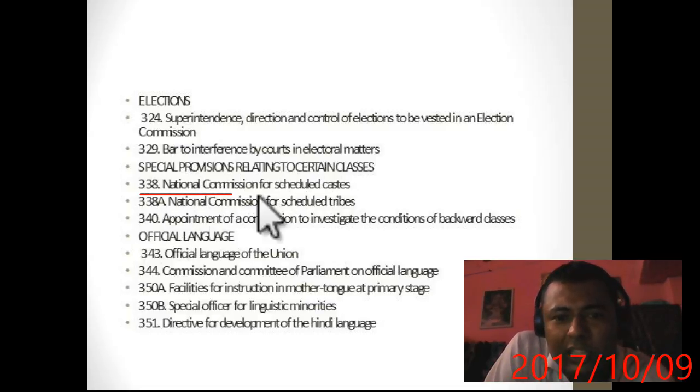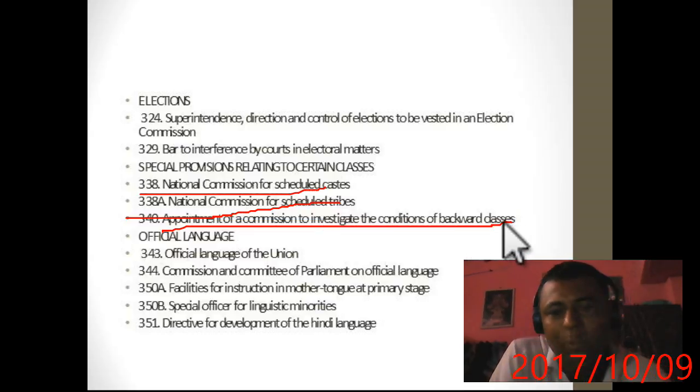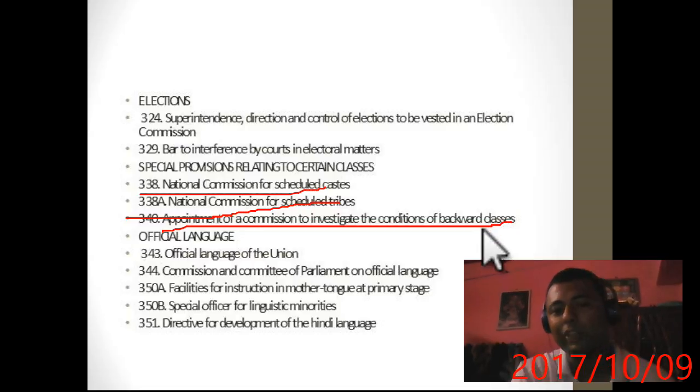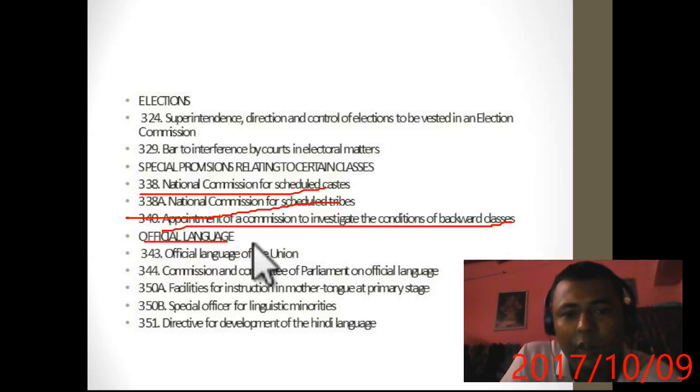338, National Commission for Scheduled Castes. 338A, National Commission for Scheduled Tribes. 340, a commission for Backward Classes can be appointed. And the recent amendment, that is Constitutional Amendment Act 123, is related to the creation of the National Commission for Backward Classes only. Now official language.